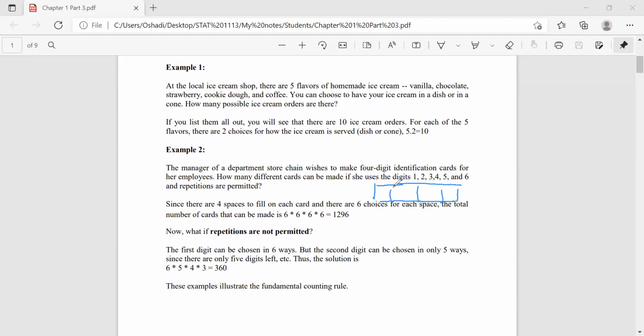Okay, can you see it now? So there are 6 possibilities of choosing the first event, the first digit. There are 6 possibilities again, since repetitions are permitted. Again 6 and again 6. So altogether there are 1296 possibilities. We can use the fundamental counting rule to calculate the total number of outcomes in that event, right?